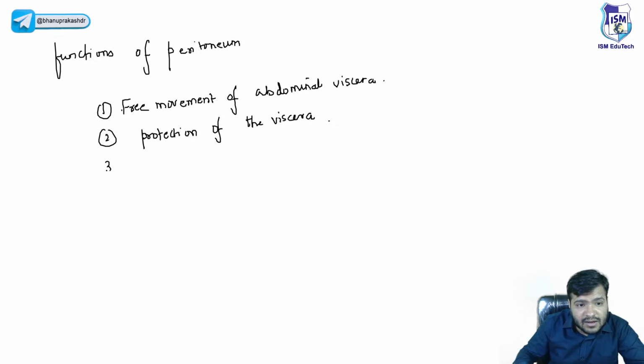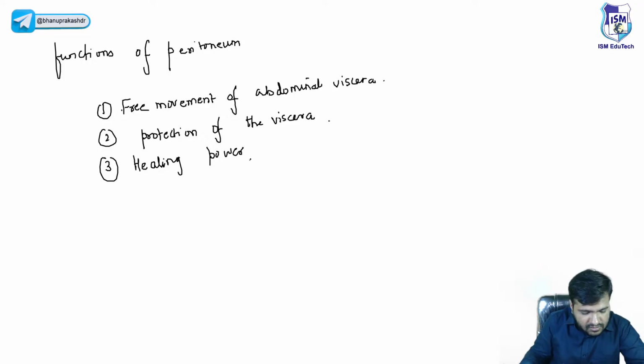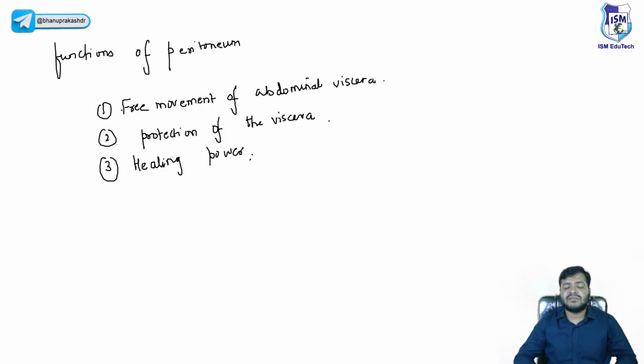Thirdly, the most important part, that is the healing power. You already know that the mesothelial cells of the peritoneal membrane, for example if a person has undergone any surgery, such as a laparotomy or laparoscopy, can transform into fibroblasts. These fibroblasts promote healing of the abdominal wounds or any cuts over the abdomen or surgery. So that is the healing power shown by the peritoneum.